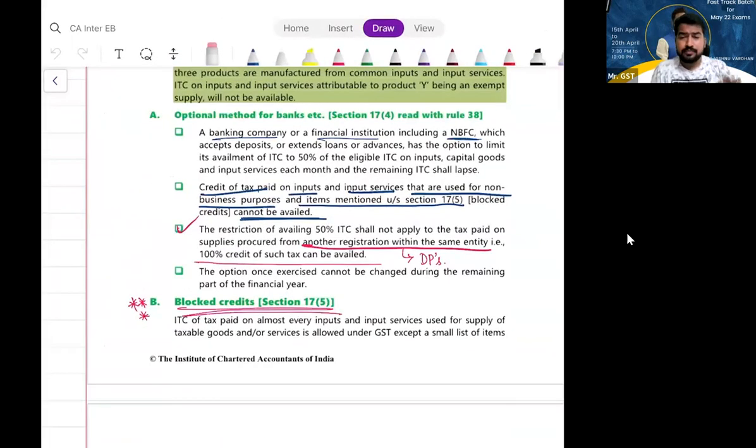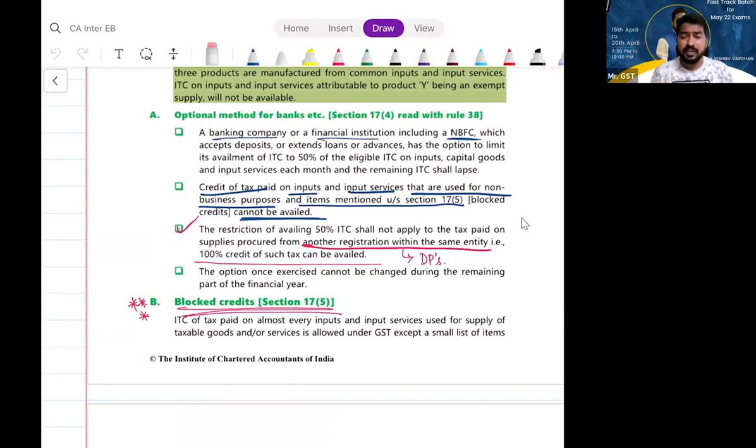So please understand, if I am purchasing something and what I am selling is exempt or non-taxable, can I take ITC? No. Let us assume I am running a bar and restaurant. Ground floor bar, first floor restaurant. In the bar, we sell alcoholic liquor, which is not taxable under GST.